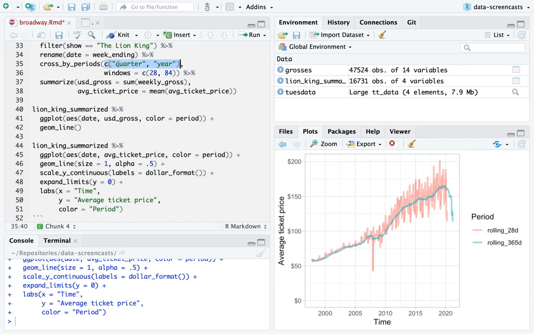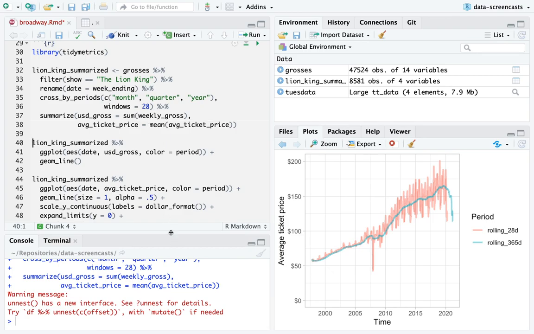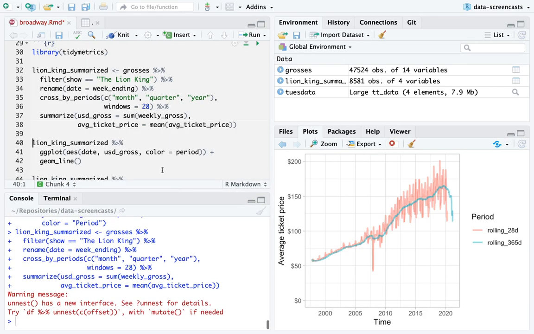So I'm going to do month, quarter, and year, and then I'm going to do window. 28-day was the suggested one, so I'm going to go ahead and include a 28-day window. And these are my summaries. All right. So we looked at the USD gross, I looked at the average ticket price.